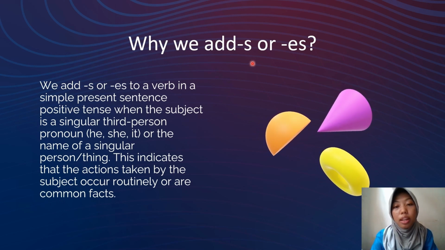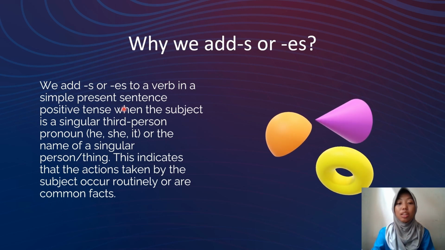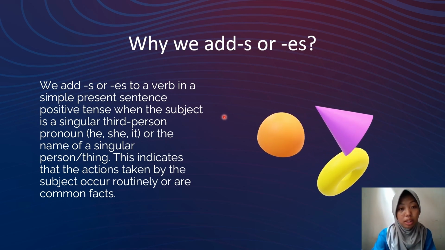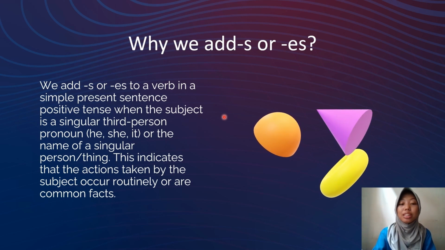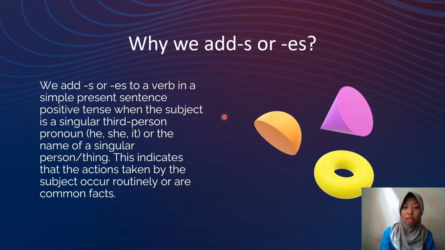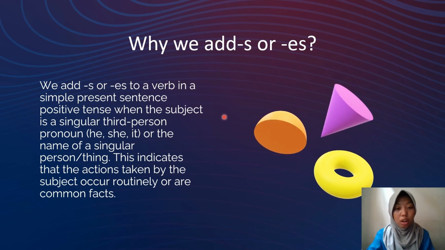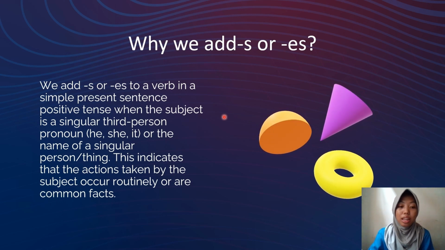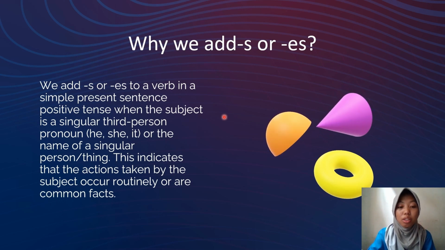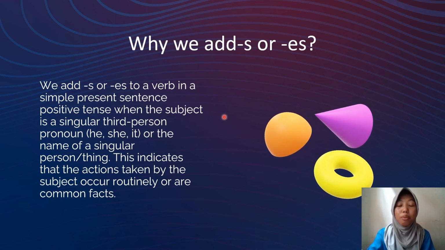When we add s or es, we add s or es to a verb in a positive simple present tense sentence when the subject is a singular third person pronoun he, she, it, or the name of a singular person or thing. This indicates that the action taken by the subject occurs routinely or is a common fact.